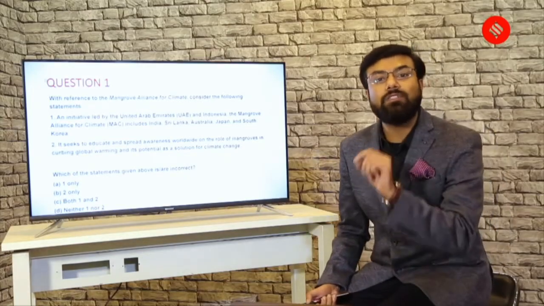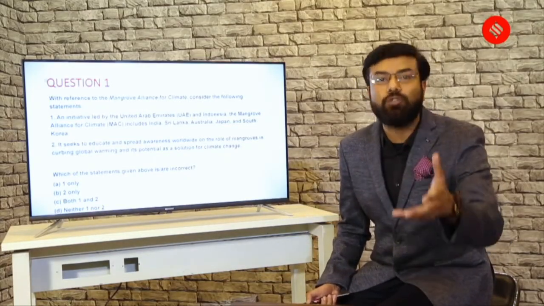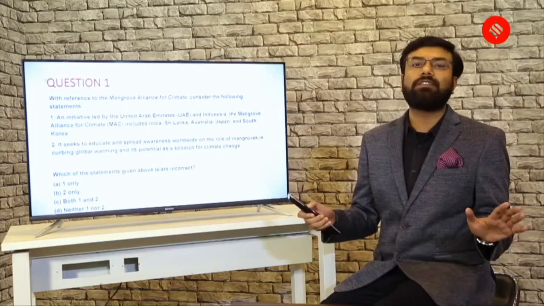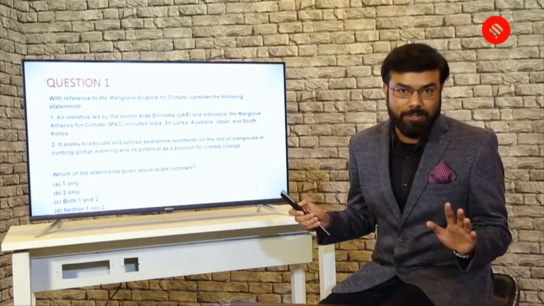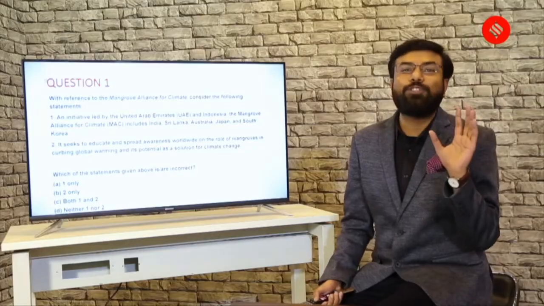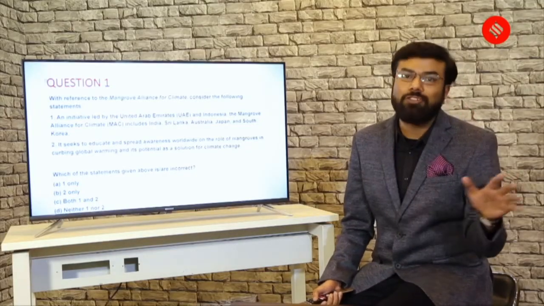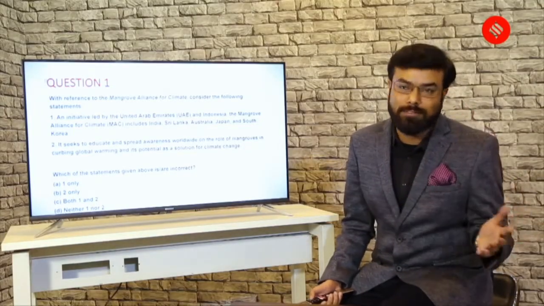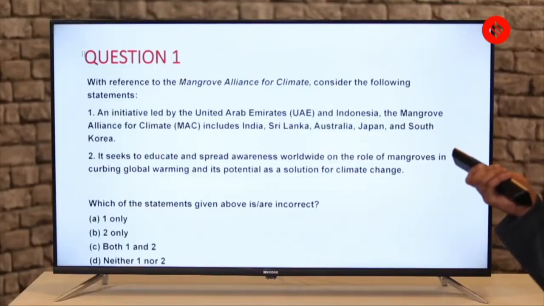Now that means this question is testing you on your factual knowledge. So if you know the facts, the question is clear. If there is even a slight slip, then of course the factual question you are not able to answer. So the first statement is incorrect.